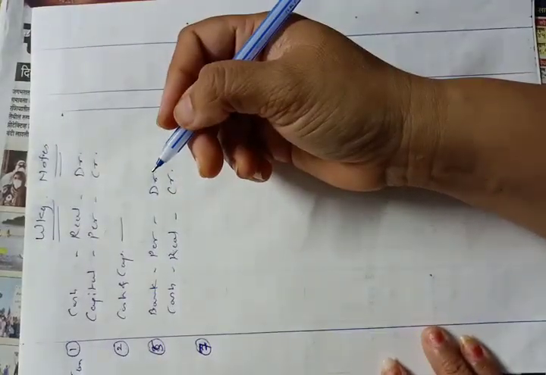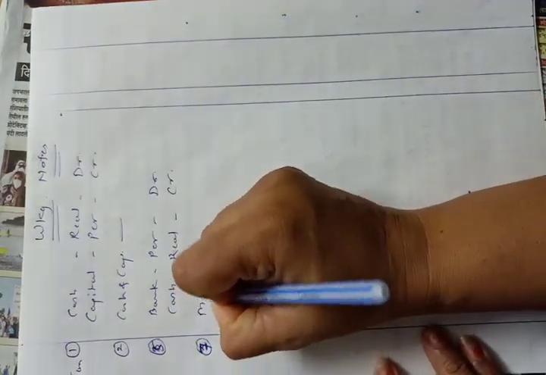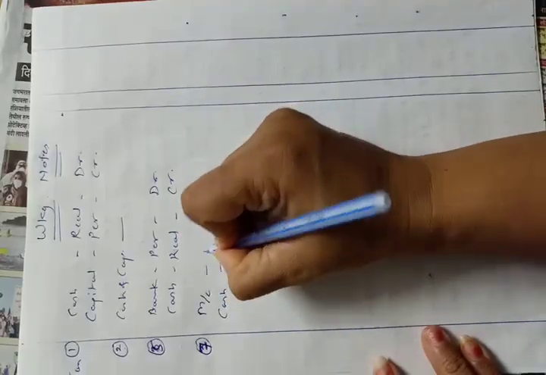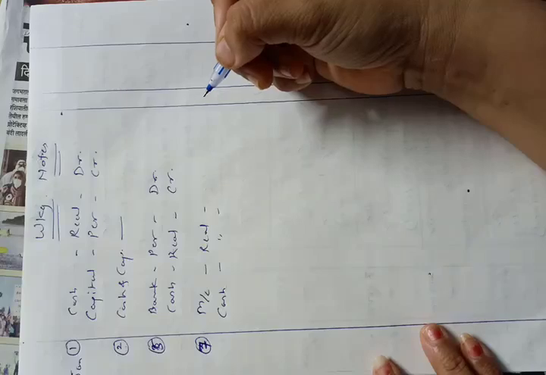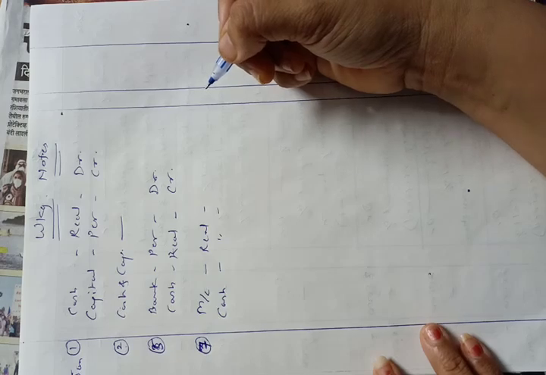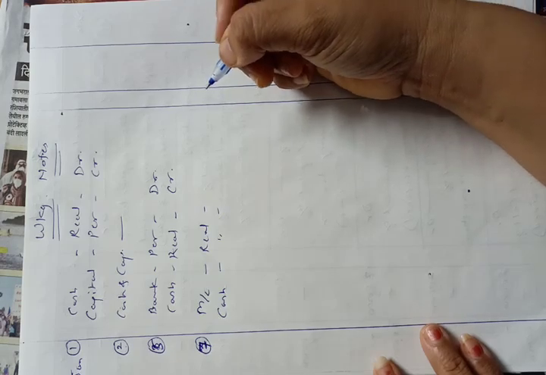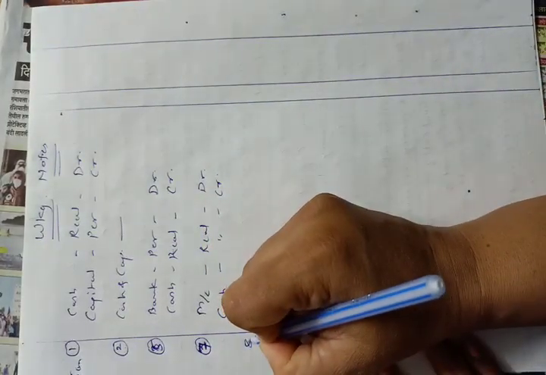These are dates. Machinery purchased rupees 75,000. Two accounts will be involved. One is machinery account, second is cash account. Both are real accounts. Real accounts rule says that debit what comes in, credit what goes out. As we are purchasing machinery, machinery comes in, so machinery account will be debited, and cash goes out, so cash account will be credited.